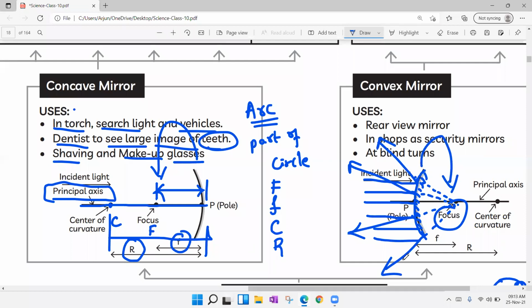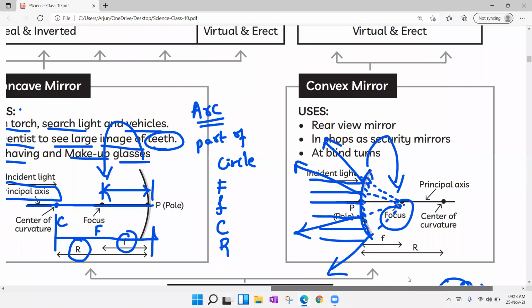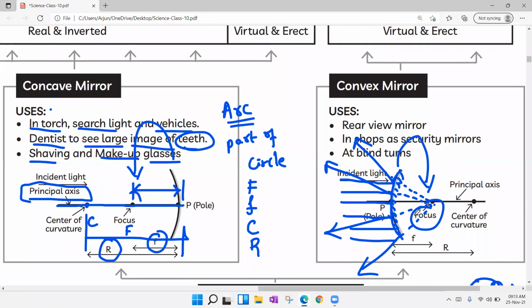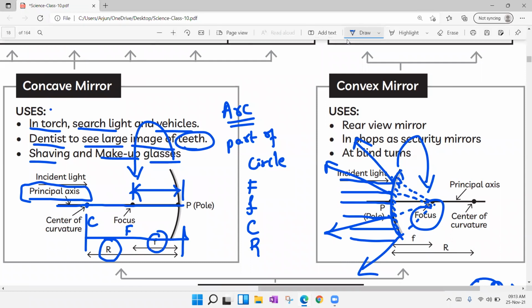And we'll try to understand what is sign convention and what is the Cartesian plane. If not in this lecture, we'll see it in another lecture, where I'll be explaining what is sign convention and how to solve numerical problems from the chapter light reflection and refraction. A separate lecture will be taken regarding that one. Okay, here also I'll arrange so you can see things clearly.